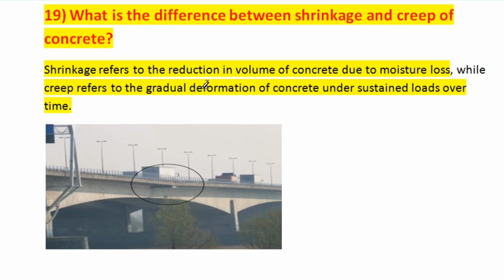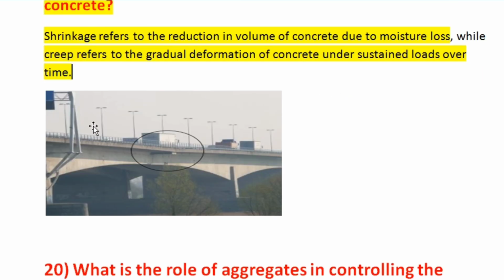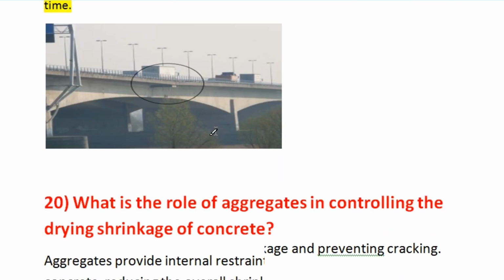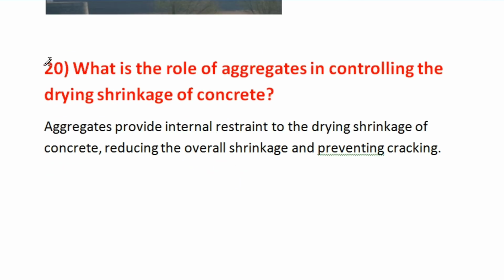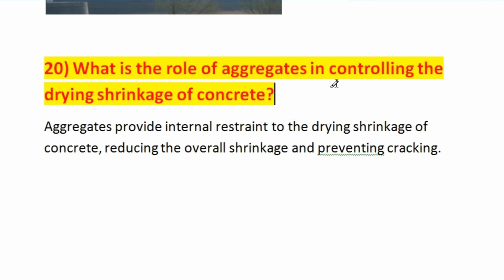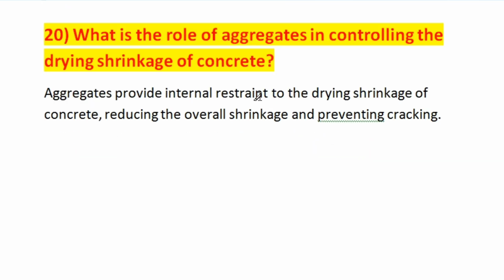Okay. So when we put load on the concrete for a long period of time, then it will bend like this. Okay, so somewhat bended like this. So this term is known as what? Creep. Okay. Now question number 20 is, what is the role of aggregate in controlling the drying shrinkage of concrete? So aggregate provides internal resistance to the drying shrinkage of the concrete, reducing the overall shrinkage and preventing cracks.